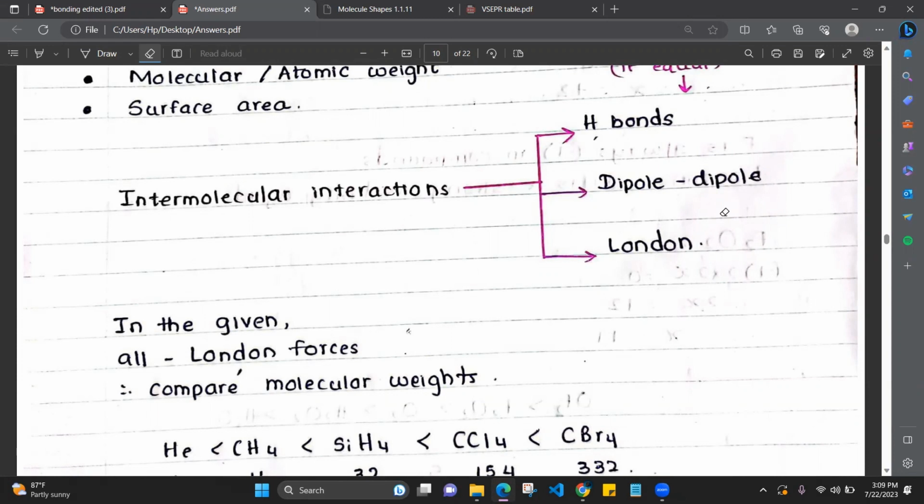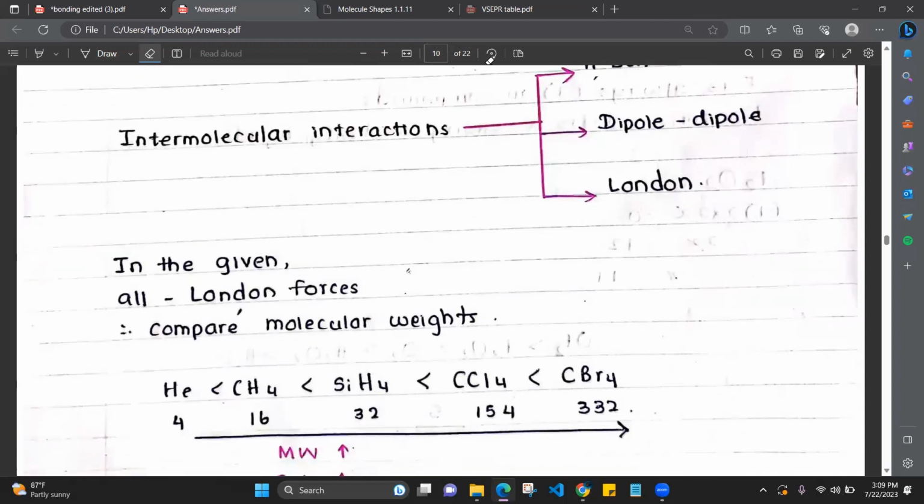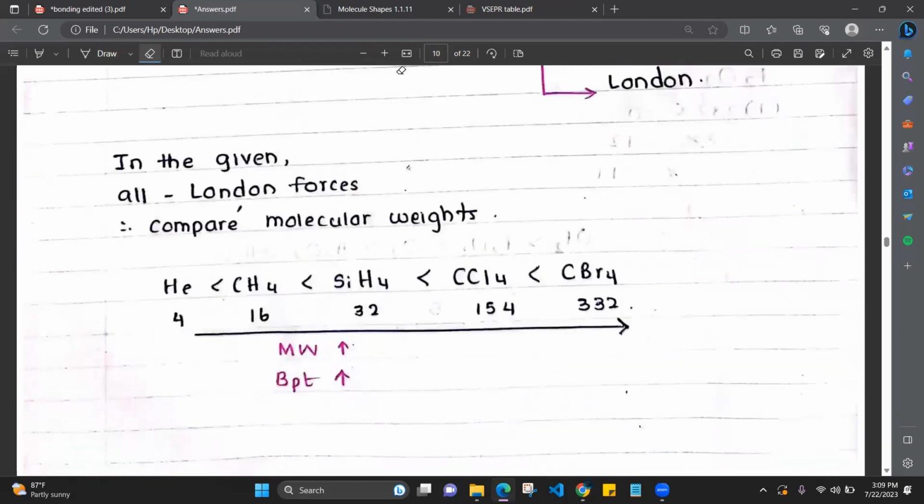If there are polar molecules like ammonia, then that is a dipole interaction, because ammonia has a dipole, no? Delta plus, delta minus. So the delta plus of one ammonia will get attracted to the delta minus of the other ammonia, right? So there will be dipole interaction. And London forces are there in all the molecules, in all polar and nonpolar molecules. Is it okay? The one who asked the question? Okay, good, thank you.